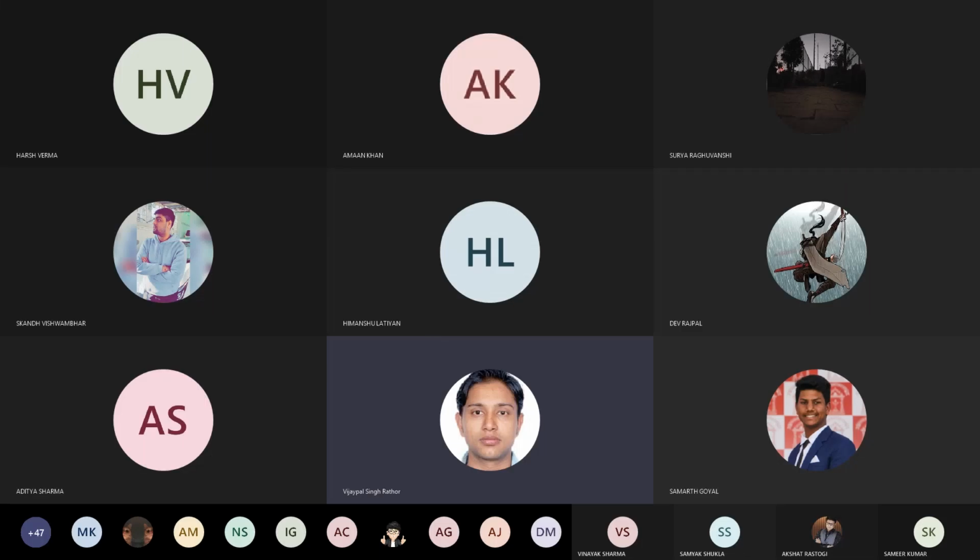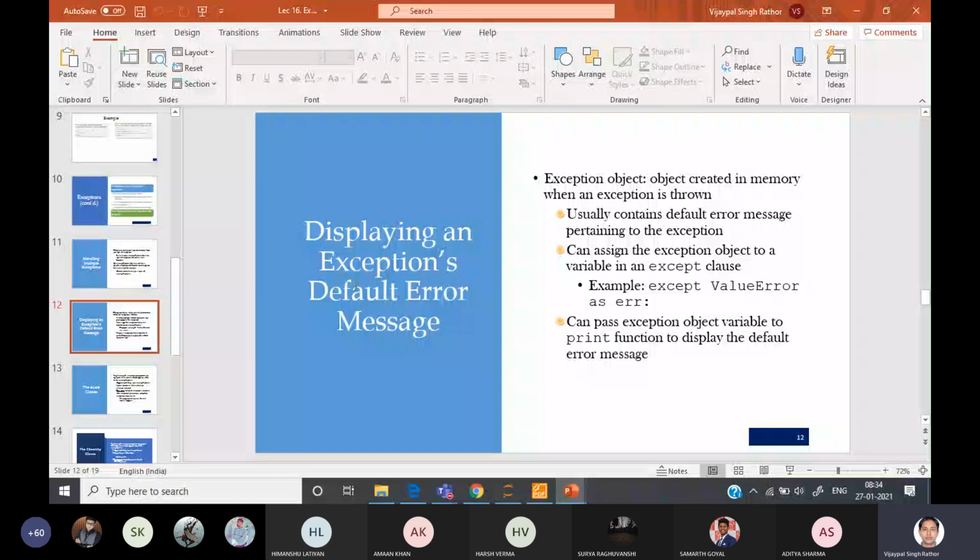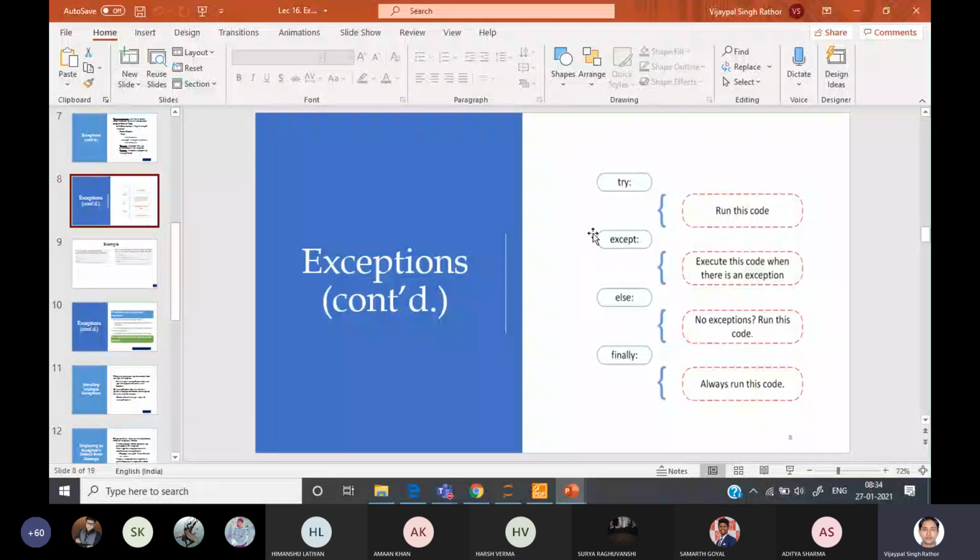And in the last class, we have seen three basic statements for exception handling. One, try: if a statement may generate an exception, it should be written in the try block. Then, whatever exception it may generate, if it is clear, specify that exception using the except block. If we are not clear about the exception, then we also put a last except statement that can handle all kinds of exceptions.